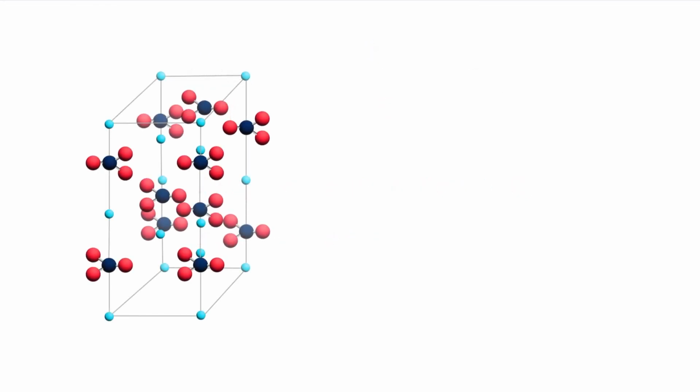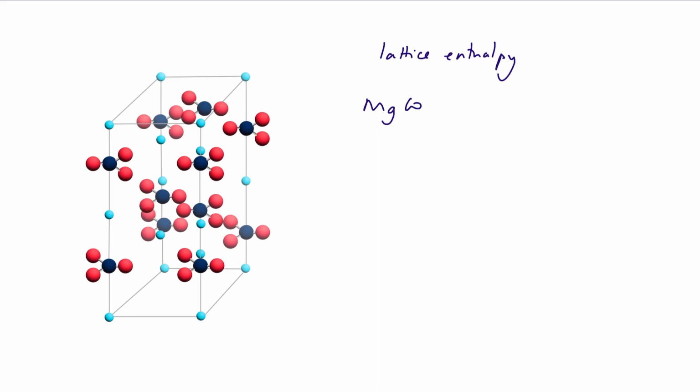Let's start by considering what's happening to the lattices. The enthalpy change when we break up an ionic lattice into its ions is called the lattice enthalpy. And theoretically, the reaction that it refers to is, well, if we take magnesium carbonate, for example, breaking down to form magnesium ions in the gaseous state and carbonate ions, also in the gaseous state.